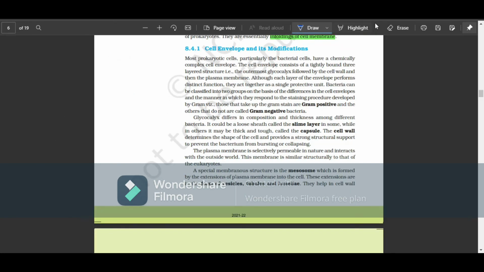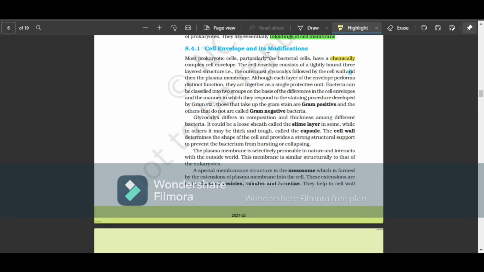Cell envelope and its modifications. Let's move to it. Most prokaryotic cells, particularly the bacterial cells, have a chemically complex cell envelope, right?